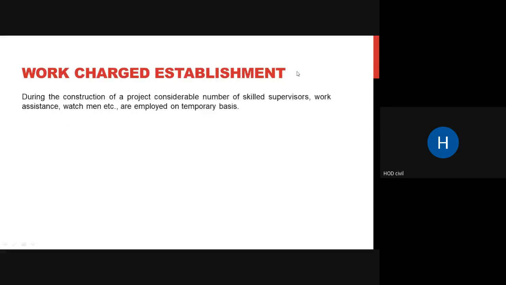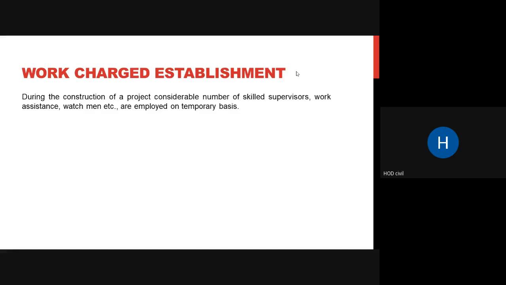So what do you mean by work charged establishment? During construction of a project, a considerable number of skilled supervisors, meaning your engineers, your work assistants, then your watchmen, are required, obviously. All of these are employed on a temporary basis. They are not going to stay there permanently. They are going to construct, they are going to work, and they are going to leave. So they are employed on a temporary basis.